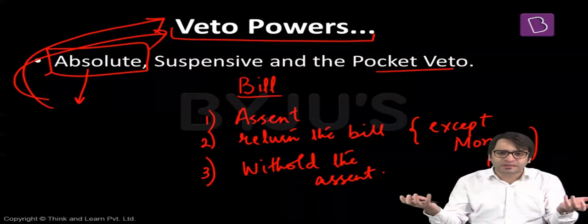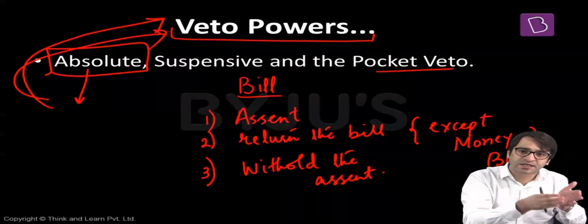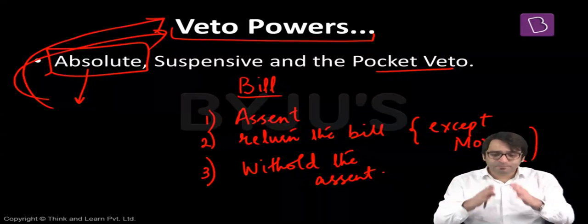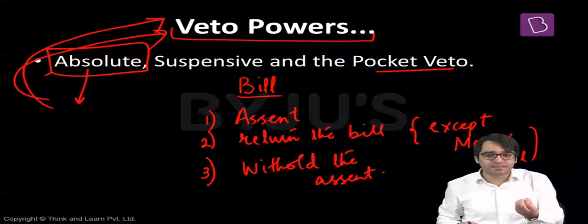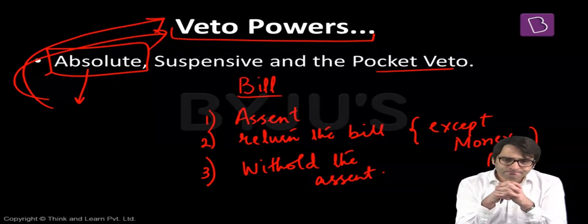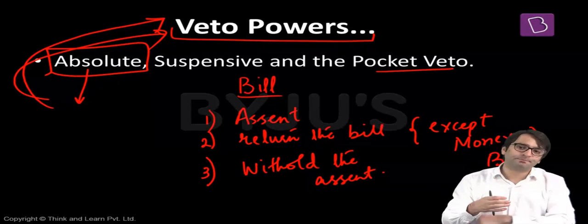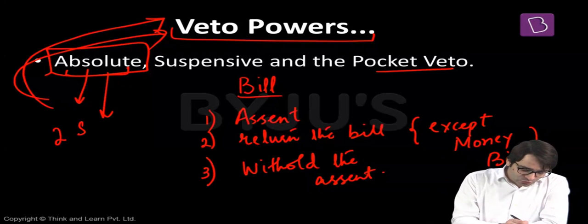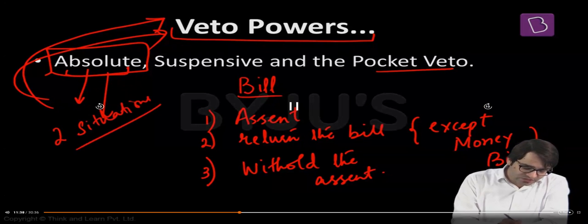They are contrary to each other. On one hand, the president is bound by the aid and advice of the Council of Ministers headed by the Prime Minister. On the other hand, we are talking about a bill presented to the president. The president, while looking at this bill, says, I'm withholding my assent to the bill. I'm not signing this bill. The bill is dead. How are these two in agreement with each other? This is where constitutional experts weigh in. And they say that the president can use this absolute veto only in two situations, or only when two conditions arise.